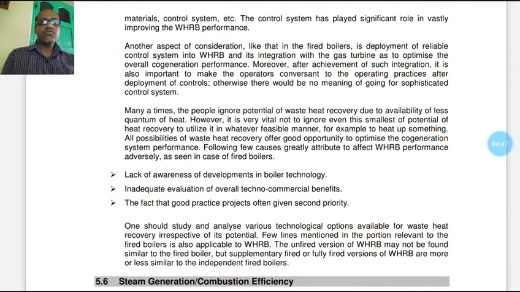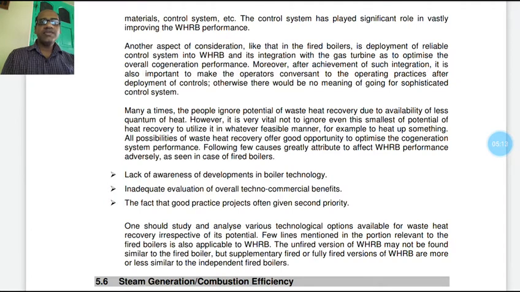Another consideration, as in the fired boiler, is deployment of a reliable control system in the waste heat recovery boiler, and its integration with the gas turbine to optimize the overall cogeneration performance.